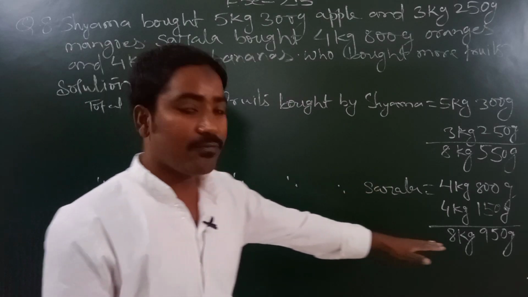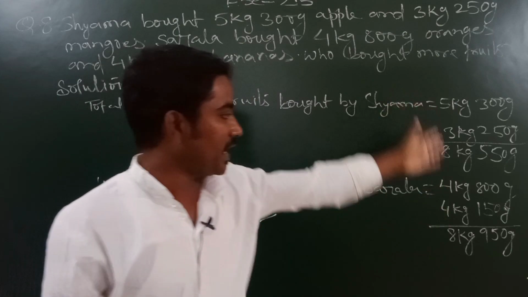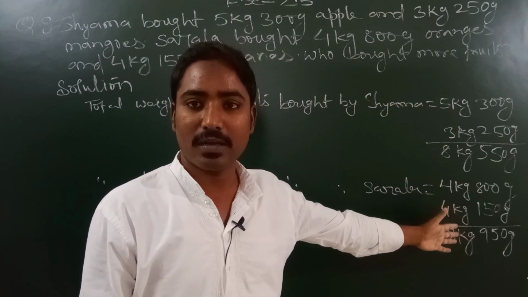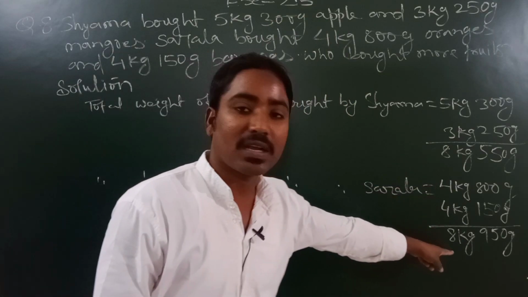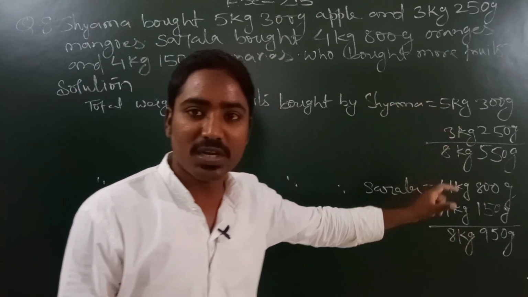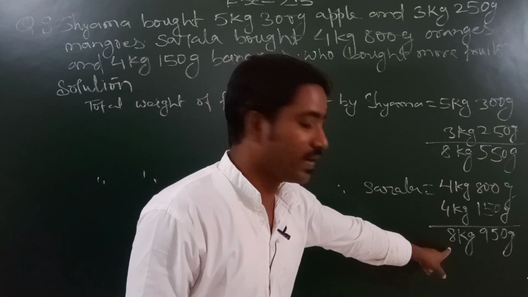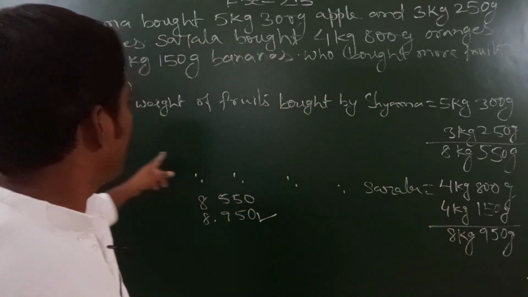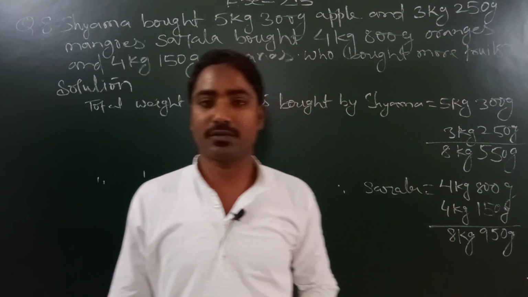If you have that much capability to decide after looking at these calculated values, then you can decide. So we just concluded, students, that this value is greater, and hence Sarala will bring more fruits.